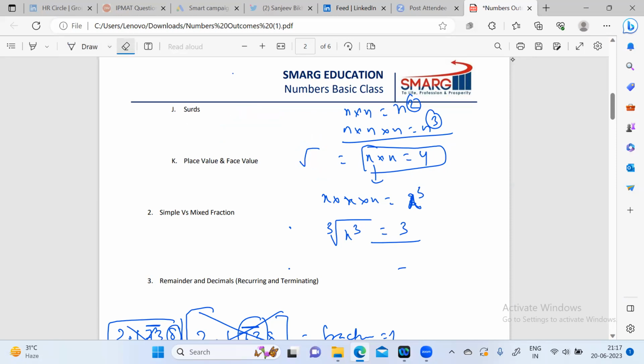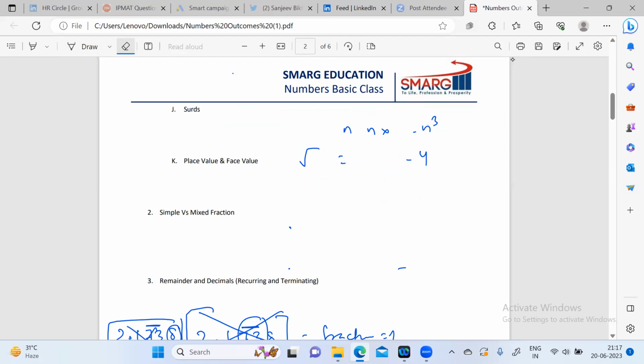Sometimes the power is a mixture of both, like when 8 has a power of 2 by 3. So it has both. We have 8 into 8 for the square, and I need to take the third root of 8 into 8.